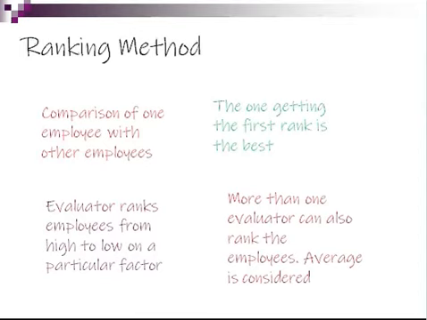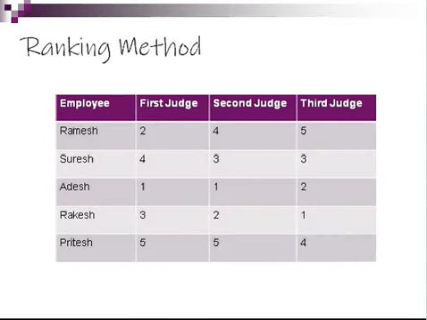So let us take an example and see. In this table you can see there are 5 employees, Ramesh, Suresh, Adesh, Rakesh and Pritesh, who have to be judged or evaluated using the ranking method. There are 3 judges or 3 evaluators, and they have given rankings to these 5 employees on a particular factor. This factor can be anything. This is just a fictitious table, so let us consider this factor to be punctuality. So the first judge has ranked Adesh as the first one, so he is very, very punctual. Then Ramesh is the next one, so second rank. Then Rakesh third, fourth is Suresh, and fifth is Pritesh.